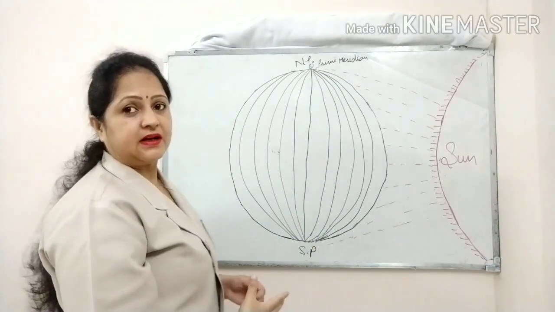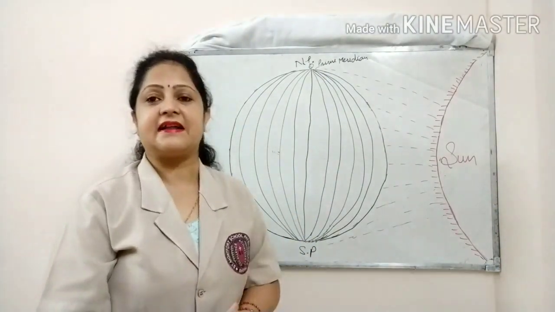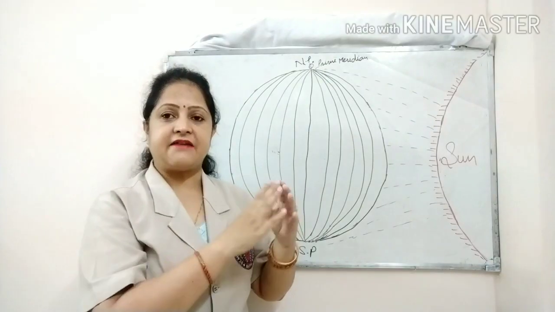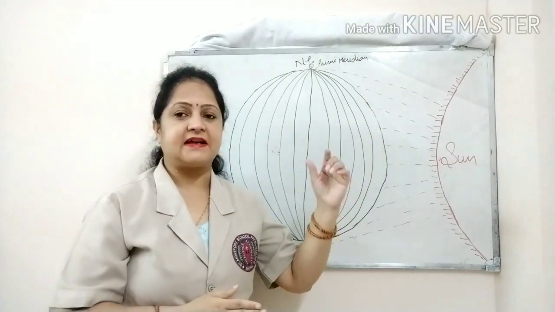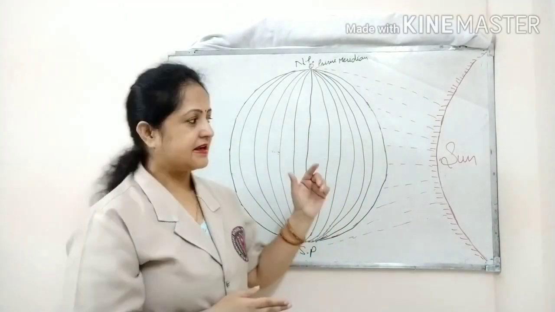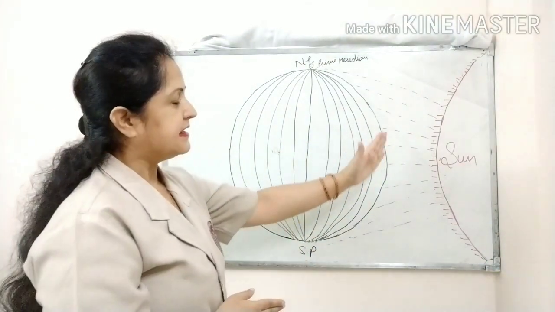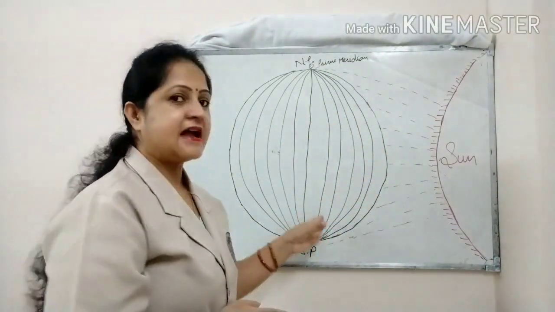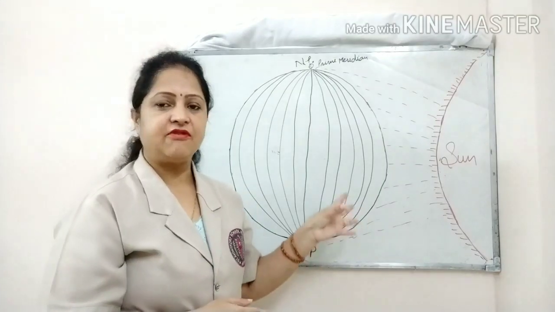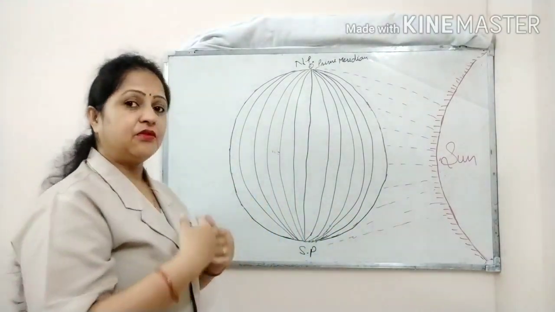As I told you earlier, the time difference between the meridians is 4 minutes. So after every 4 minutes a meridian will face the sun and will be having the time of 12 p.m. So what is local time here?